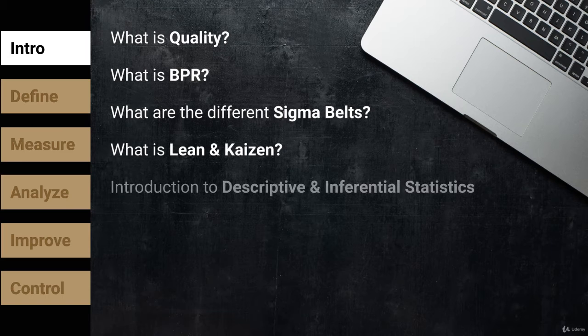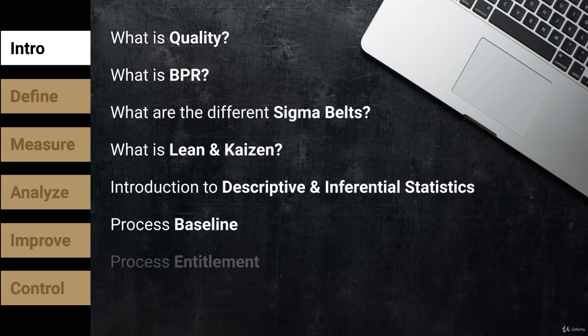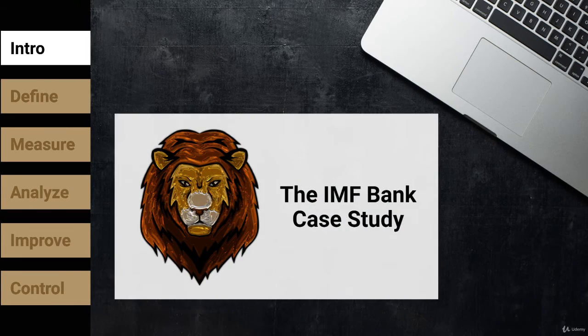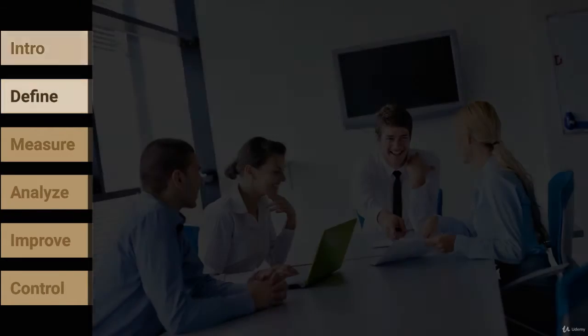You will get introduced to descriptive and inferential statistics, and you will learn about process baseline, process entitlement, and process benchmark. You will then be introduced to a case study, after which you will begin with the define phase.